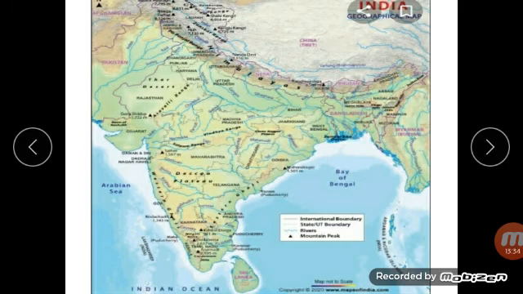The coast of Tamil Nadu remains dry from June to September. Here it rains between November and January because of, as I told, the retreating winds. So the coast of Tamil Nadu remains dry and here it rains between November and January.